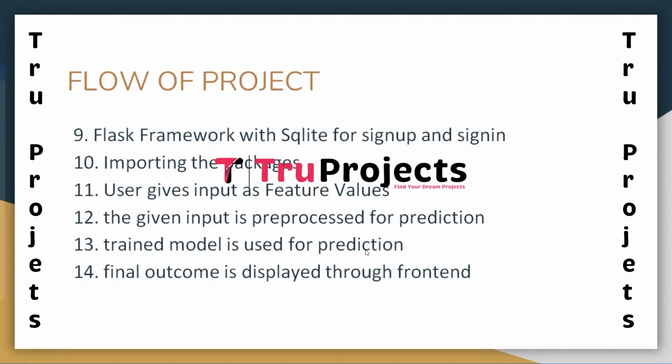Then we have the trained model used for prediction. The pre-processed input is fed into the previously trained model to generate predictions regarding the traffic conditions. And the last one here, we have the final outcome displayed through the front end. The results of the model predictions are presented to users through the front end of the application, offering valuable insights into the predicted traffic scenarios based on the provided input.